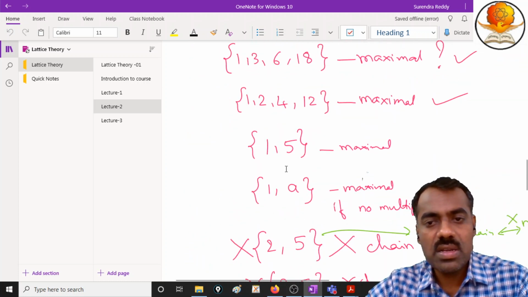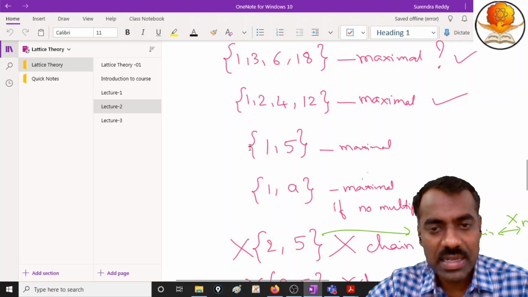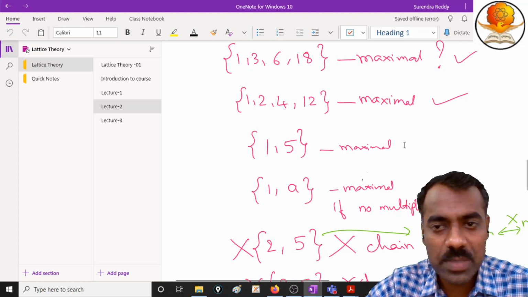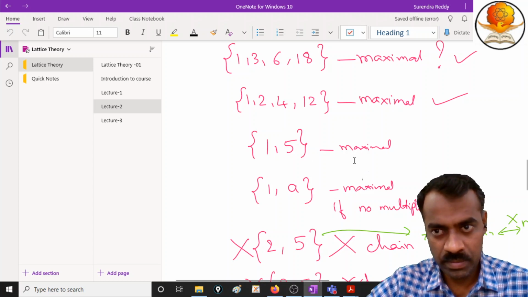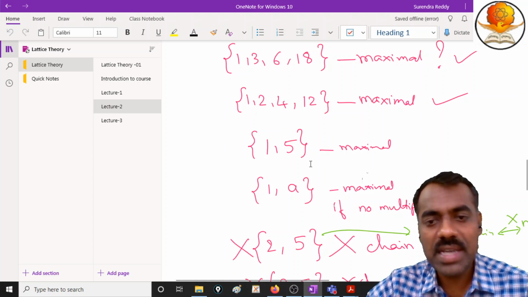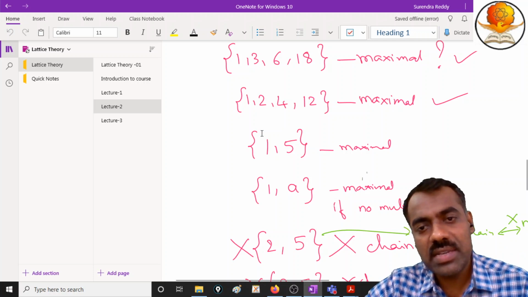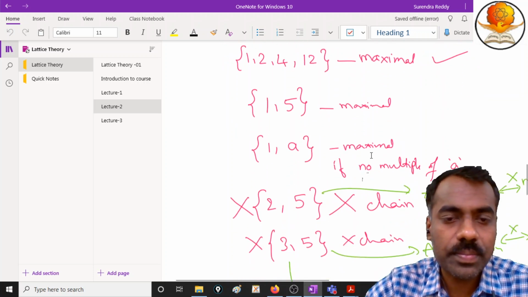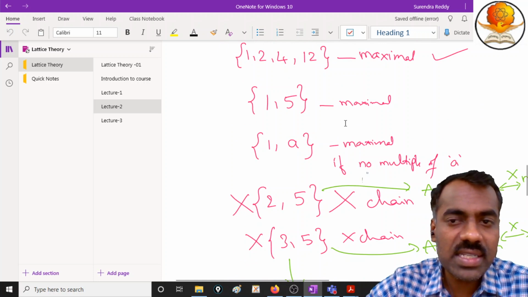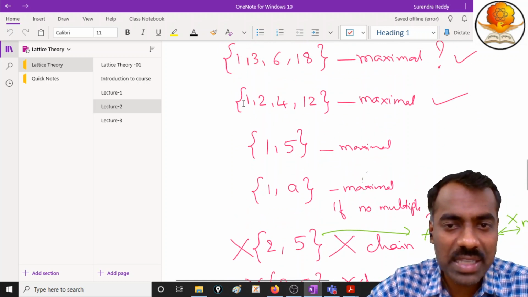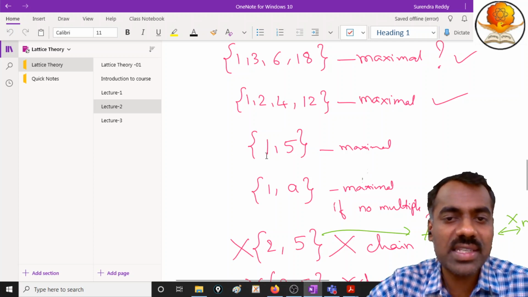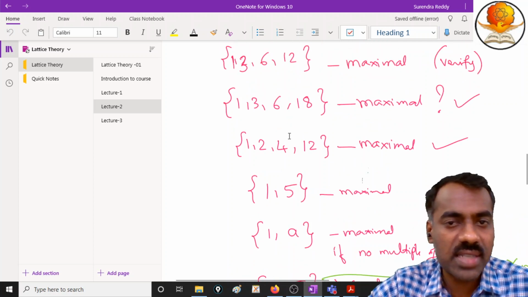These are all maximal chains. This {1, 5} is a maximal chain, but it is not maximum, because you can have other sets which are larger. So you have to take the largest. Even though this is maximal, it is not maximum because it is not the largest chain. These are the largest chains available.